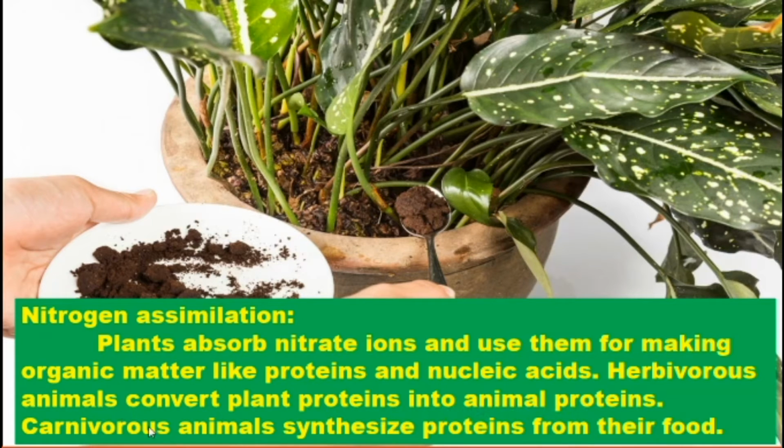Then carnivores are those who eat animals. The carnivorous animals synthesize protein from their food. Those who consume the herbivores are able to synthesize the protein present in the animal protein. The herbivores get the protein from the plants, and the plants get the atmospheric nitrogen.